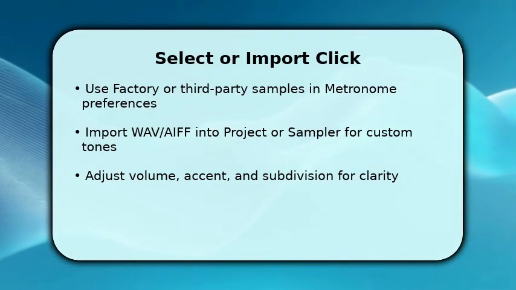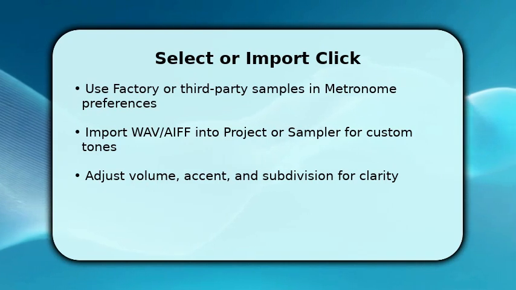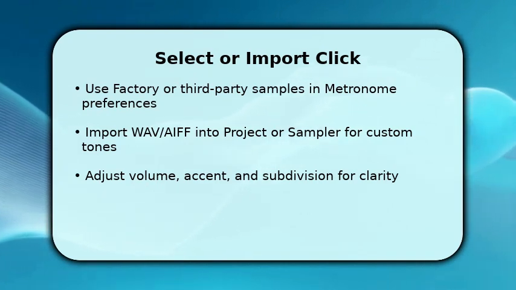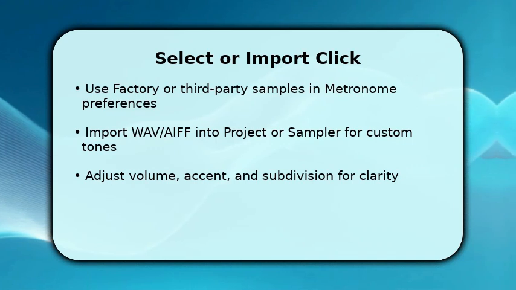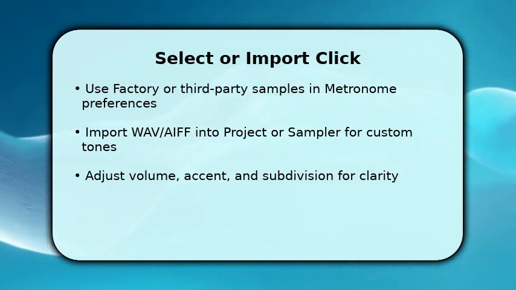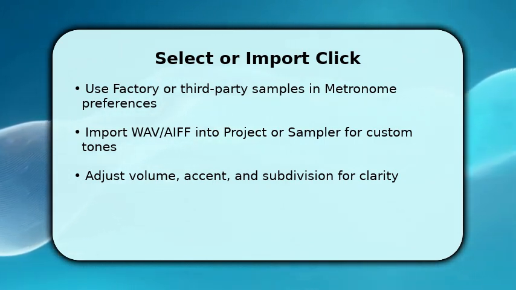Once done with basic selection, choose or import the sound you'll use. In the metronome pane, pick a factory click or drag a WAV/AIFF into the project. You can also load a sample into a sampler instrument for pitch and envelope control. You do this so the click complements your tempo and mix.